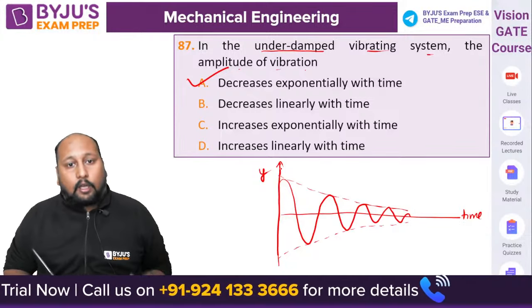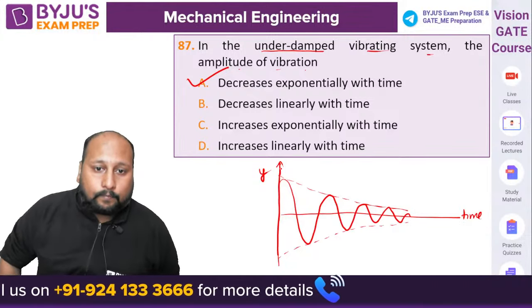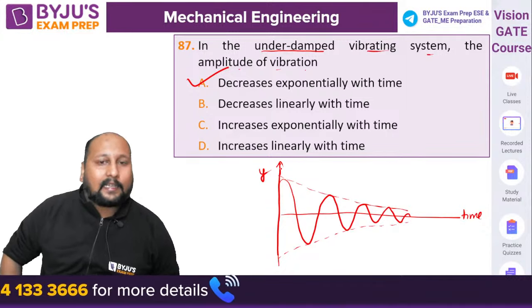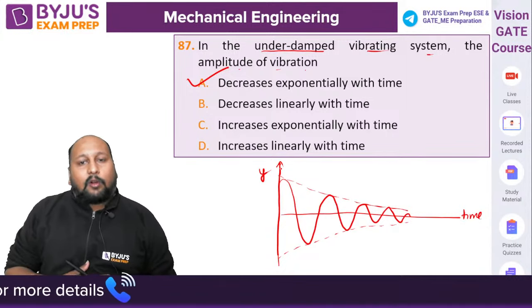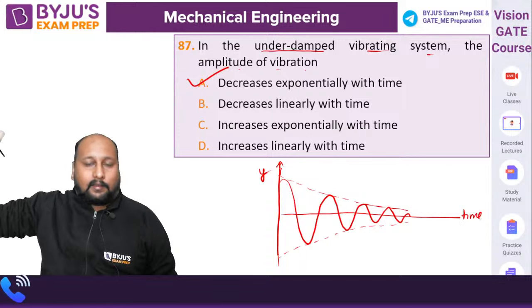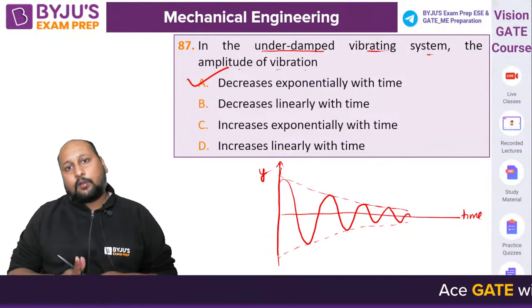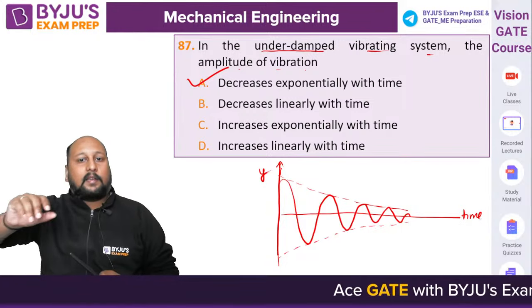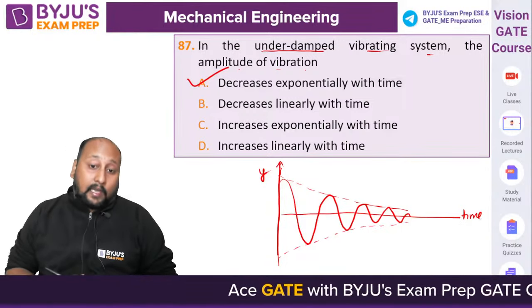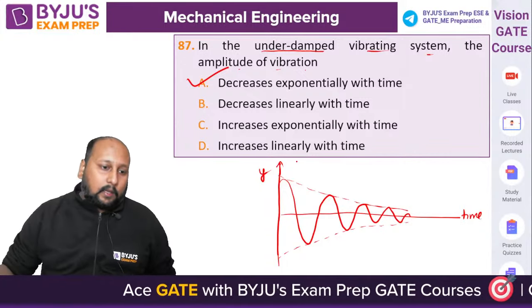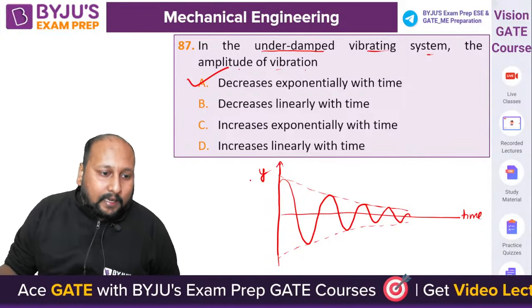Okay, perfect. Option A, it won't be increasing, decreasing. Increase toh kabhi hoga hi nahi na. You won't be having an increasing amplitude, right? Even if you're talking about forced vibration also, usme bhi constant rehta hai. Never ever is the amplitude going to increase, every time it's going to decrease. Okay, perfect. Krishna has given me the correct answer. Mani also.